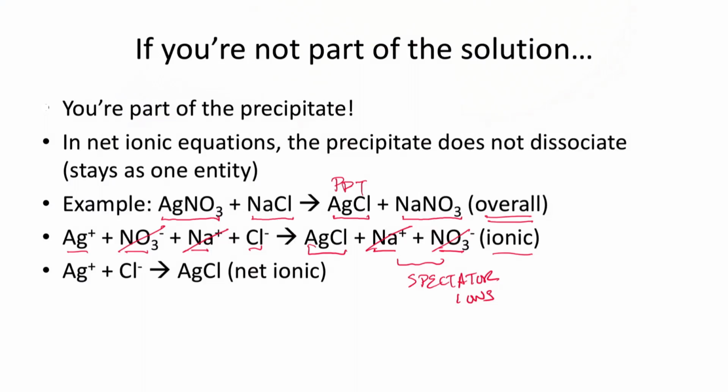They're kind of like spectators at a sporting event. They're there to cheer you on, in this case making sure that things are balanced and neutral, but they're not really doing anything as far as the chemical reaction is concerned. So the ones that are actually doing something are the ones that remain. This is the net ionic equation. In this case, the net ionic equation is a reaction between silver ions and chloride ions to make AgCl solid that precipitates.